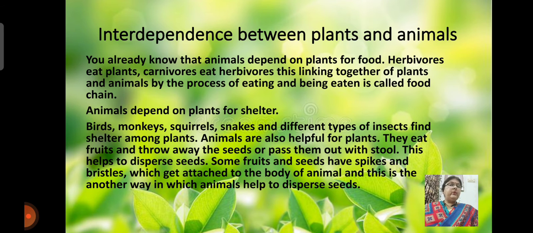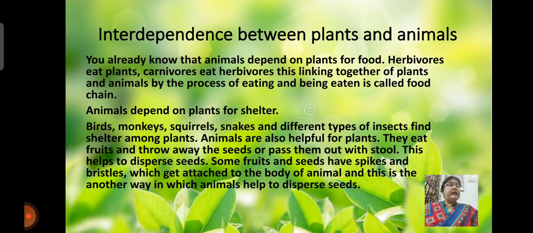You already know that animals depend on plants for food. Herbivores eat plants and carnivores eat herbivores. This linking together of plants and animals by the process of eating and being eaten is called a food chain. Animals depend on plants for shelter too. Birds, monkeys, squirrels, snakes and different types of insects find shelter among plants.